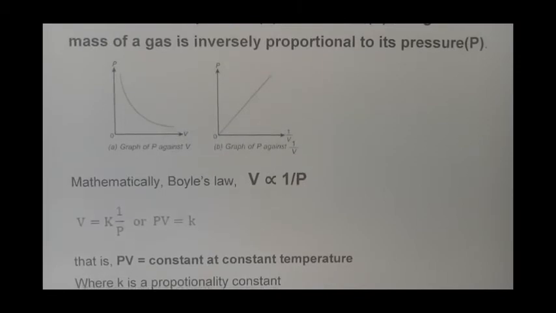This is called Boyle's law, and this equation will become V is equal to K times 1 by P, that is PV is equal to K, where K is a constant of proportionality which depends upon the mass of the gas and the temperature of the gas. So this is about Boyle's law.